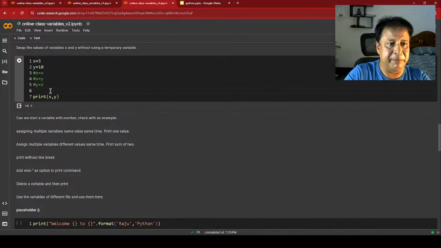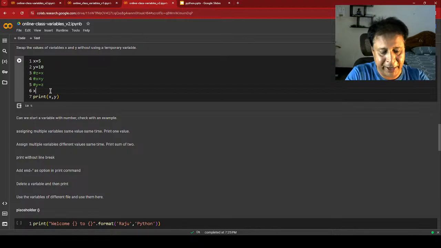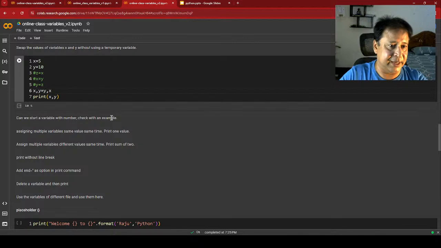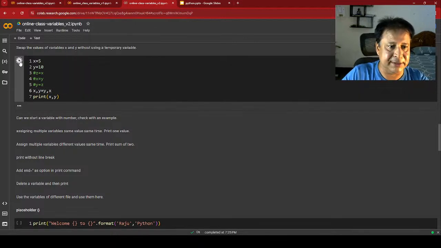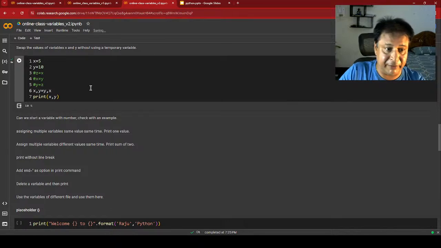Fine. Now let me come here, x equal to 5, y equal to 10. Now what I am going to do, x comma y equal to y comma x. That's all. This line number 6 swaps these two. Now let me just run this. See, x is now 10, y is 5. I have not used any temporary variable for this.